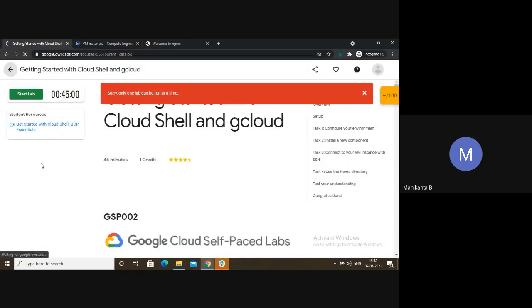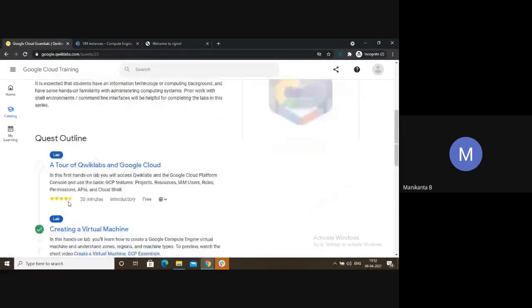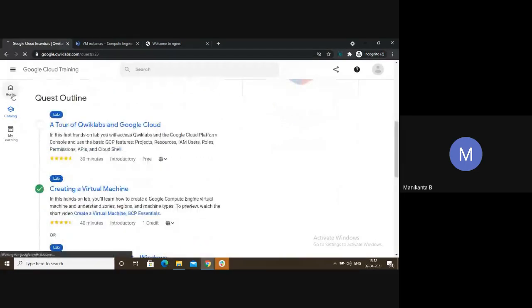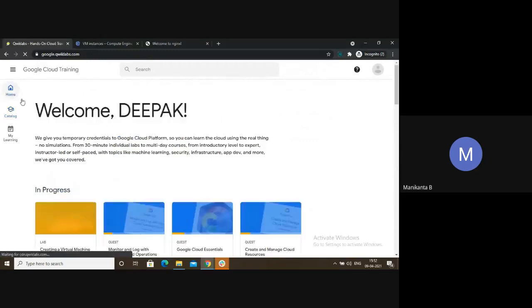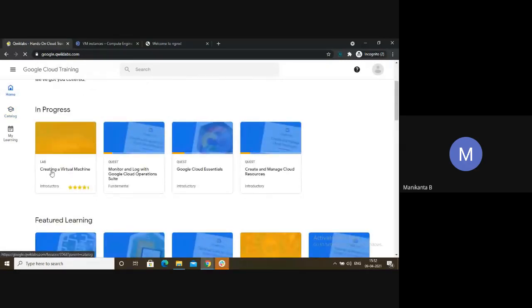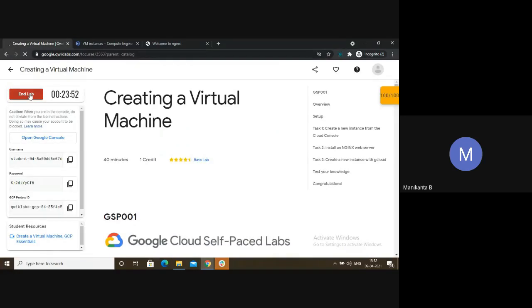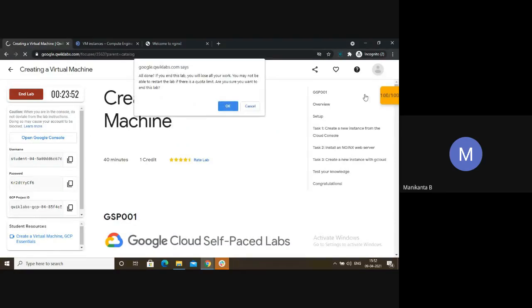So this means that you have left the lab running. How will you check? You can go home, you can see that in progress, creating virtual machine is still pending. Click on it, end the lab after you got 100 by 100.